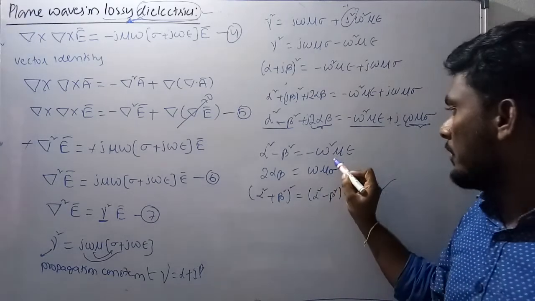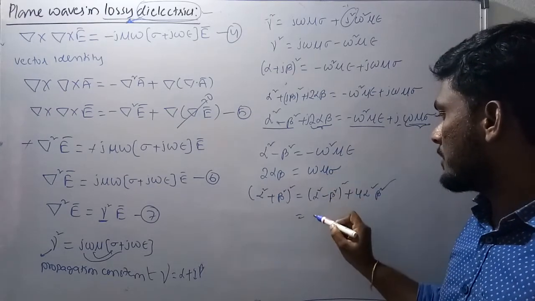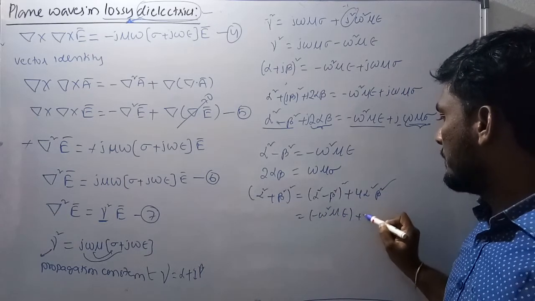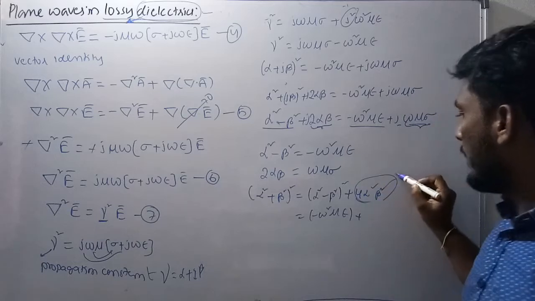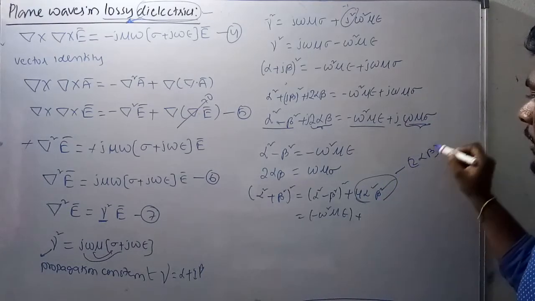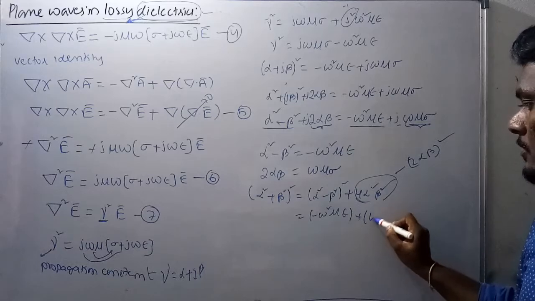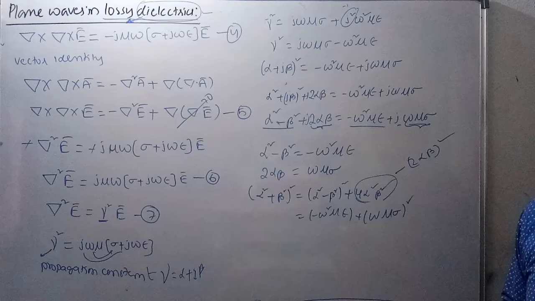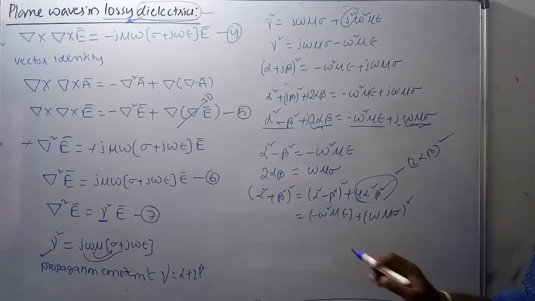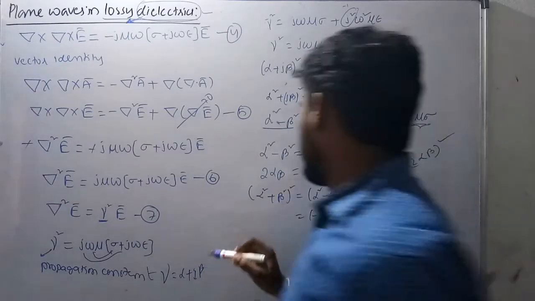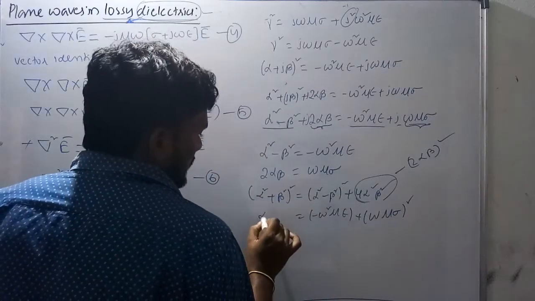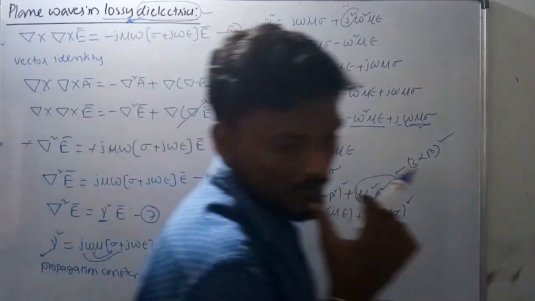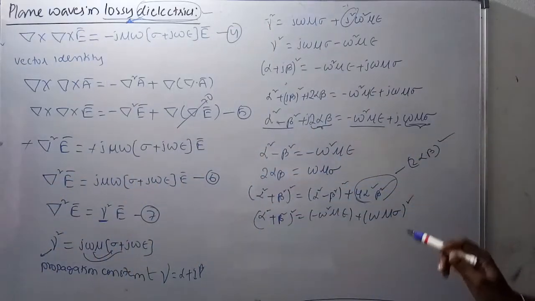We already know the value of alpha square minus beta square, that is minus omega square mu epsilon. And 2 alpha beta whole square is omega mu sigma whole square. So this gives alpha square plus beta square whole square.